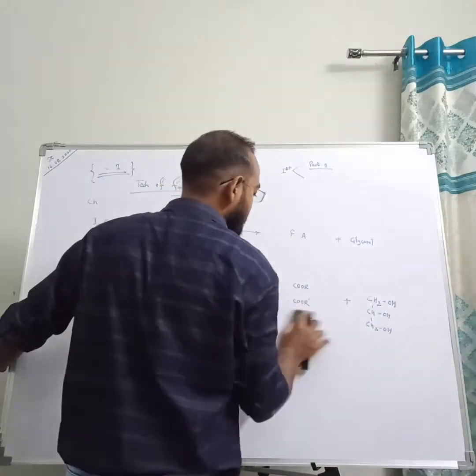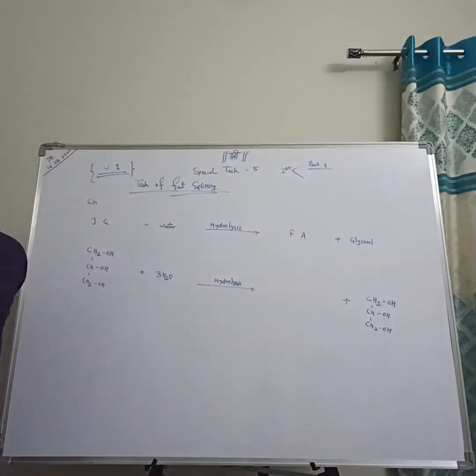There is a slight correction in the structure of fatty acid.